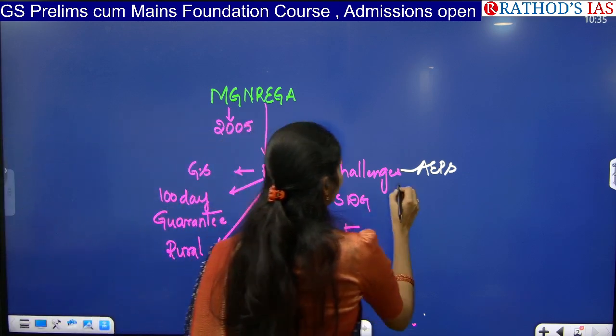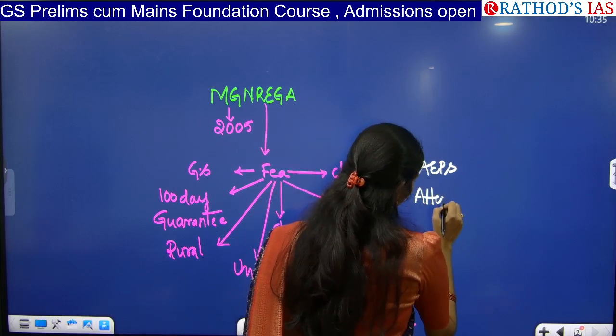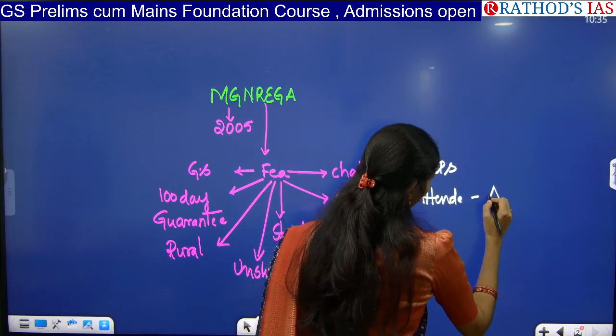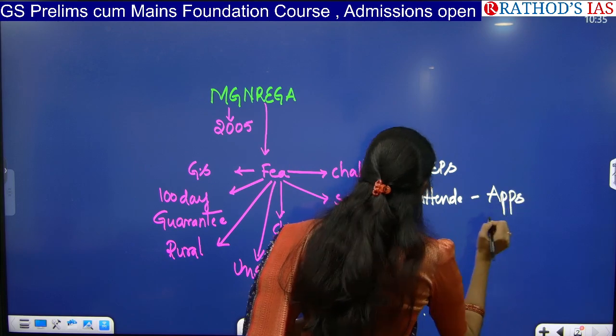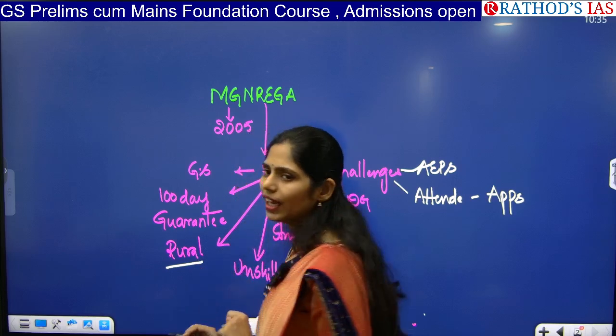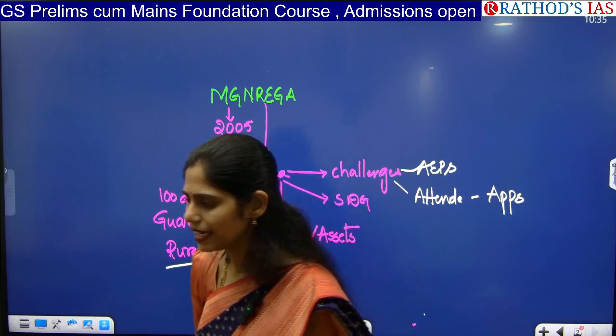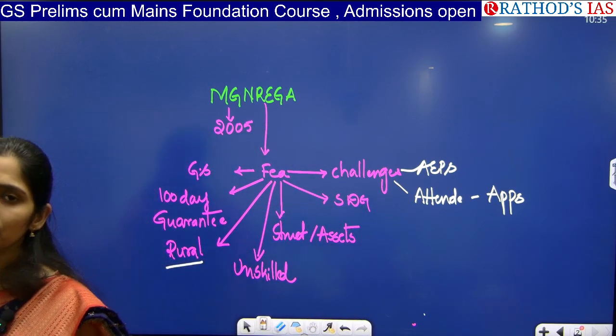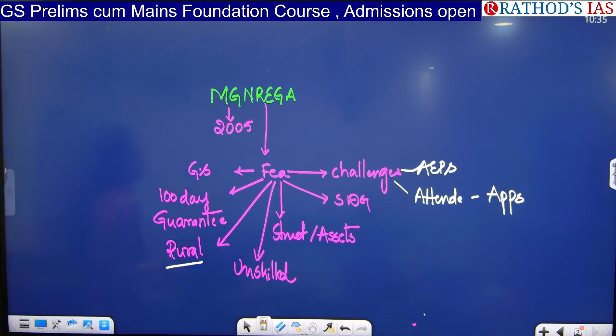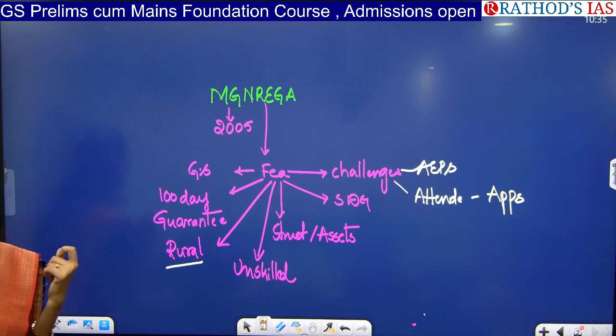And even for attendance, you are using some apps. But as you all know, this scheme is in rural areas, and every rural area does not have proper internet facilities, especially remote areas. Because of this, they are not having proper attendance, and there are some technical glitches in the apps.